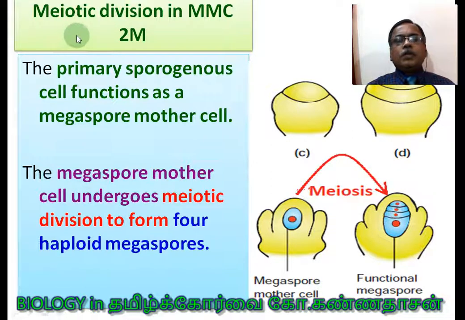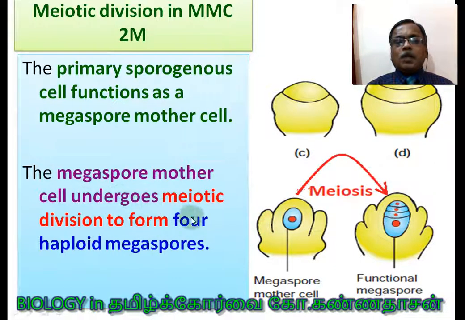Then meiotic division in the MMC. What is MMC? Already I told you, megaspore mother cell. The primary sporogenous cell functions as a megaspore mother cell. Are you clear? So the parietal cell, its function is over once it has pushed the sporogenous cell into the nucellus. Now the megaspore mother cell is taking over the development.